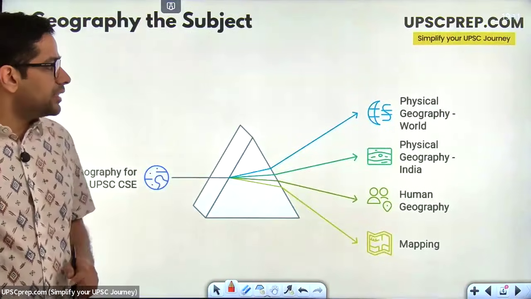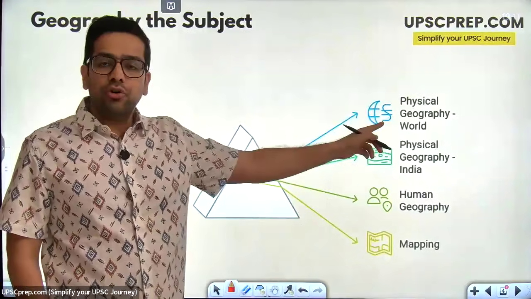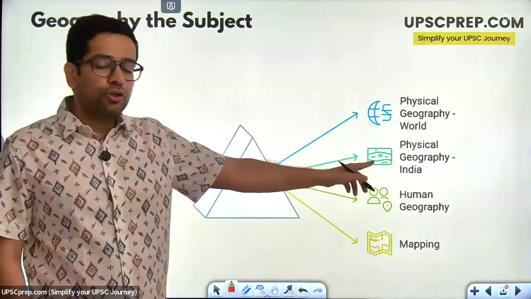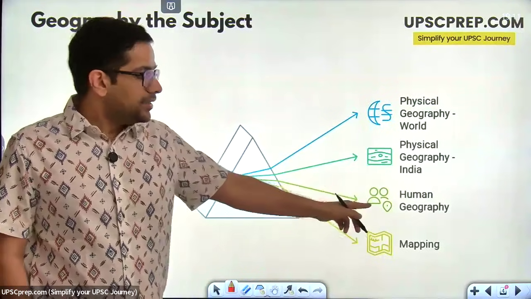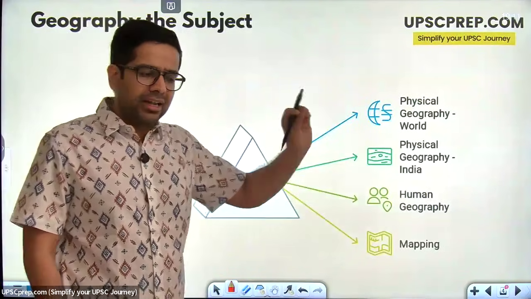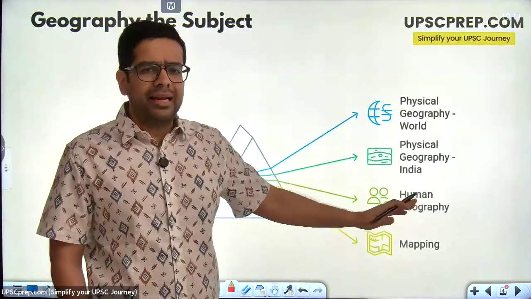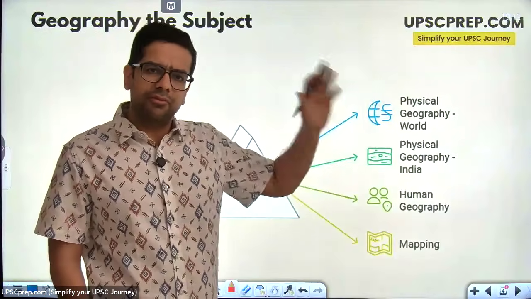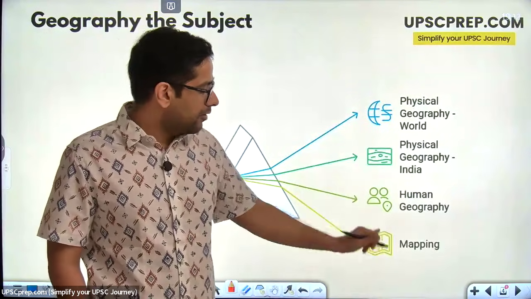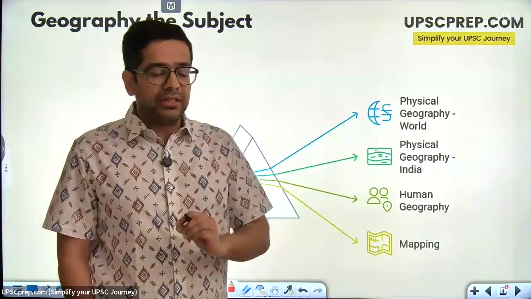Geography for the civil services exam is broken down into these 4 sections. There is the physical geography of the world. There's the physical geography of India. Then there is human geography. The primary focus of that is on India, although sometimes 1 or 2 questions can be asked for the world in prelims. In mains, they will rarely ask you human geography questions related to the world. Finally, mapping. All of these are 4 key critical elements.